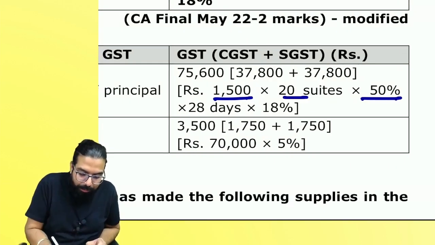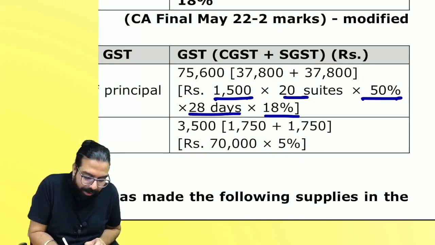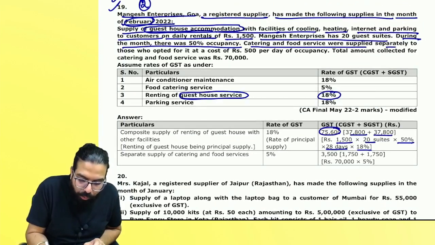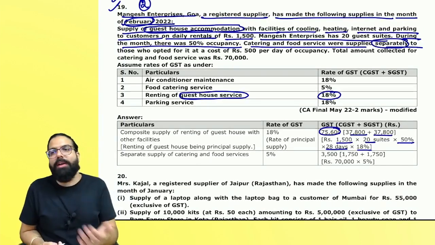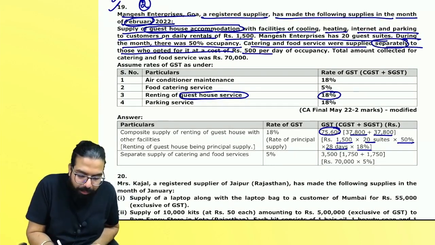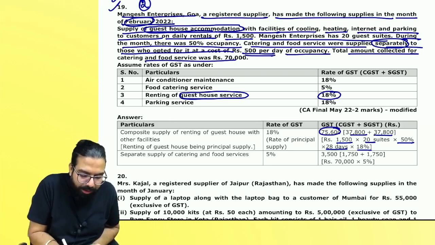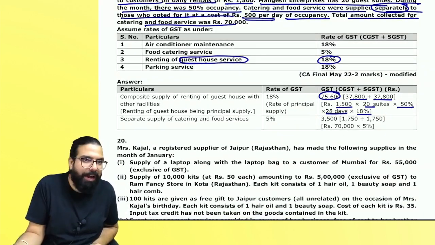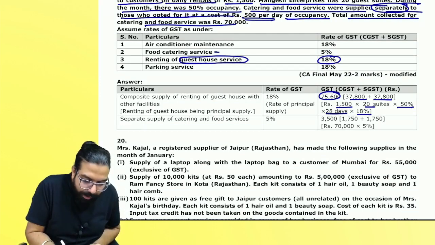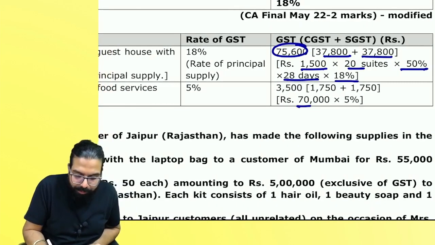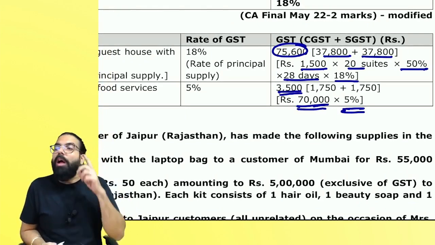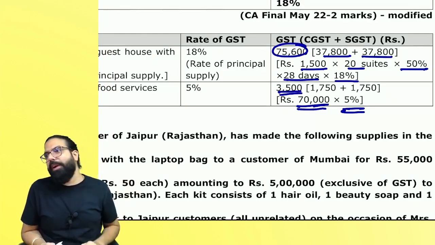And here you have to multiply by 28 into 18% and GST came. So you wrote CGST and SGST separately. Then catering and food was given separately. If you want, it's a separate supply which is there. You can take it. And which is who opts, it will be how much, everyone? 500 per day. Total amount collected 70,000. Baba, catering is a separate supply altogether, because they are going ahead and separately charging for it. So what they are telling is catering pay rate of GST is 5%. So Baba, 70,000 into 5% GST will come. That's it, everyone. It's a separate supply. It is not a composite supply. Accommodation along with other services was a composite supply.